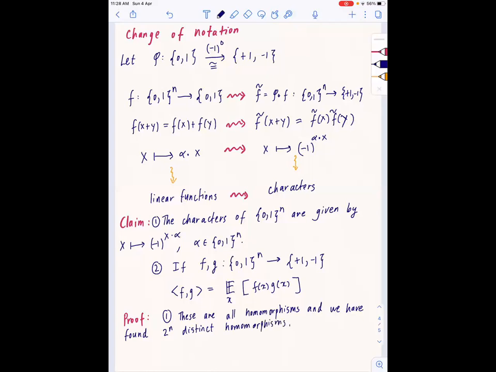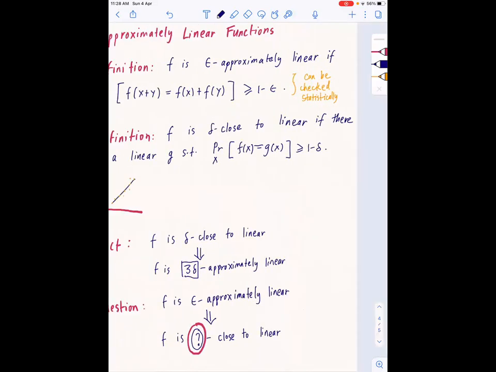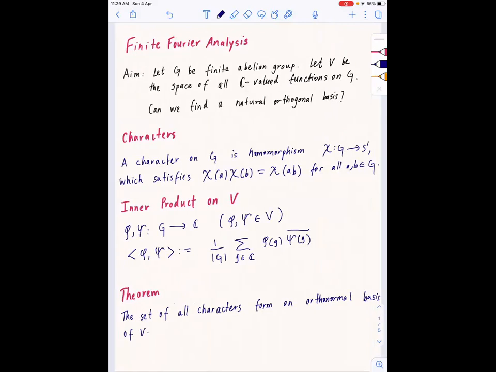Okay, and so it follows from the theorem that these are all. Now about the second point, well, this is very easy. So the inner product of f and g is equal to, by definition, so let's go back to make sure what we have is correct. I'm talking about this thing.